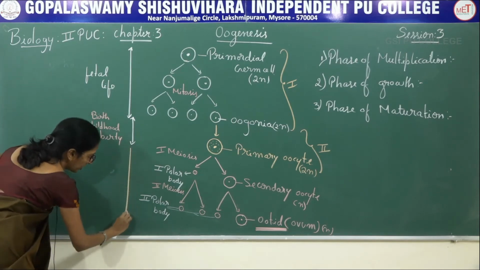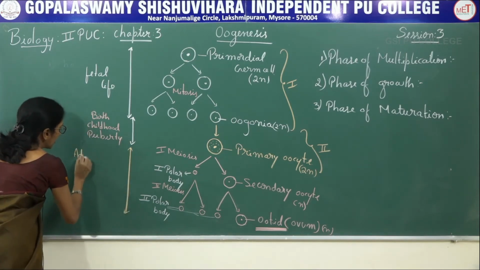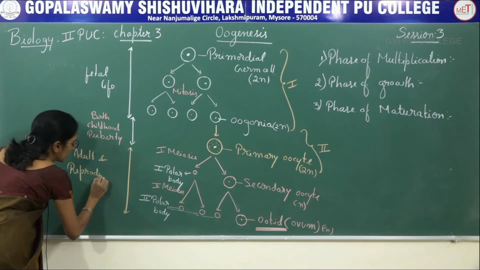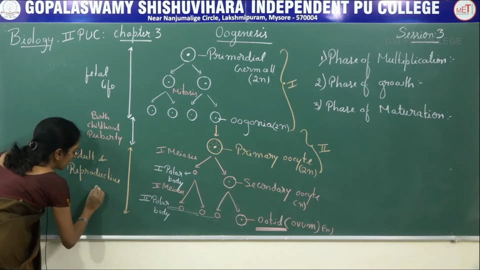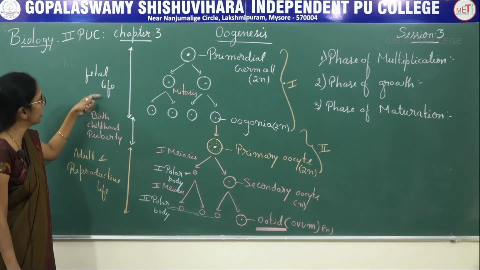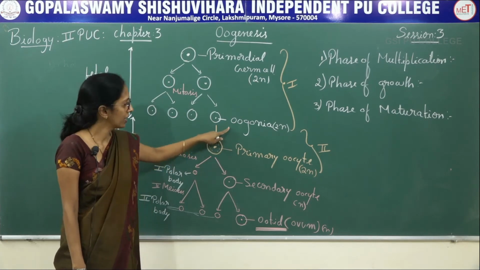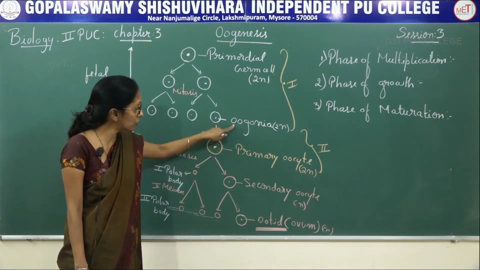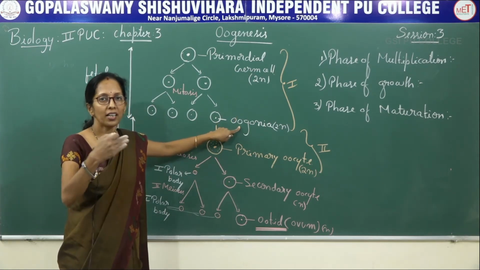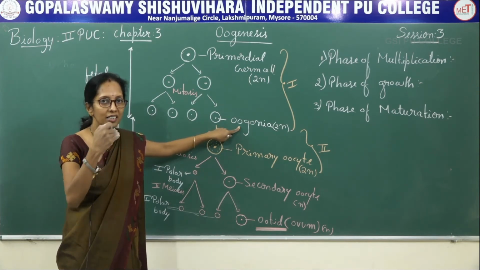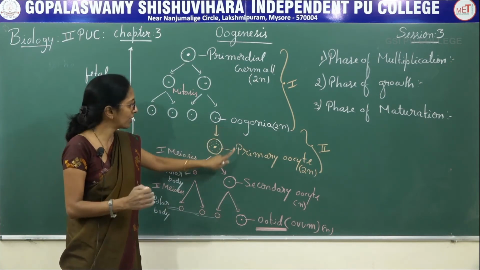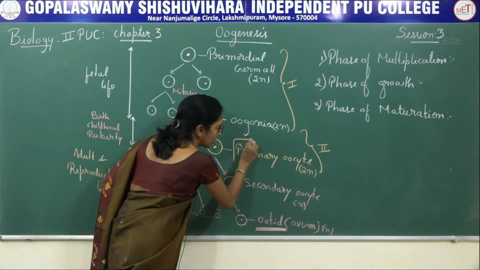And from here to here is adult and reproductive life. There are 3 stages. From here to here is the fetal life. In the fetal ovary, there will be a development of millions of oogonia, and these cells enter into the division, so that it enters into the prophase 1 of meiosis and gets temporarily arrested at this region.